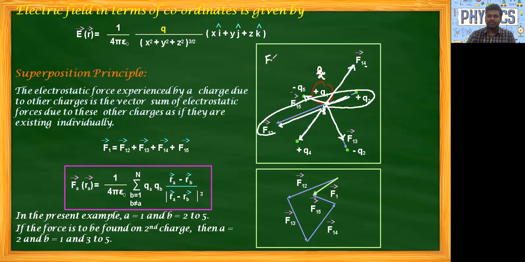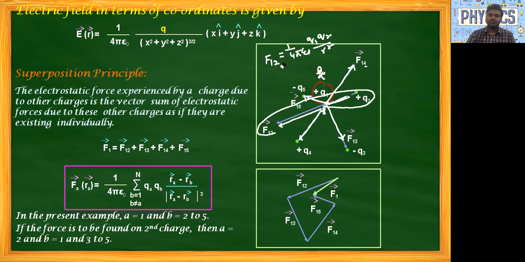Force F12, force on charge 1 due to 2, is equal to, from Coulomb's law, 1 by 4 pi epsilon naught, charge Q1 charge Q2 by R square. So that is the general form we are using. This is in terms of position. If you write, this is R12, we can write in other words, that is R1 minus R2. That we wrote here.